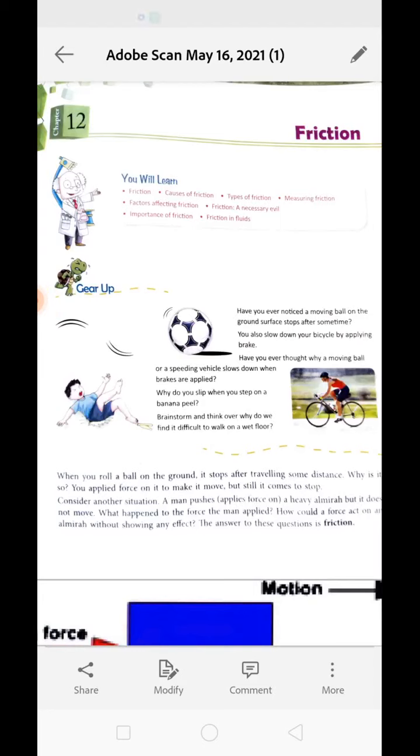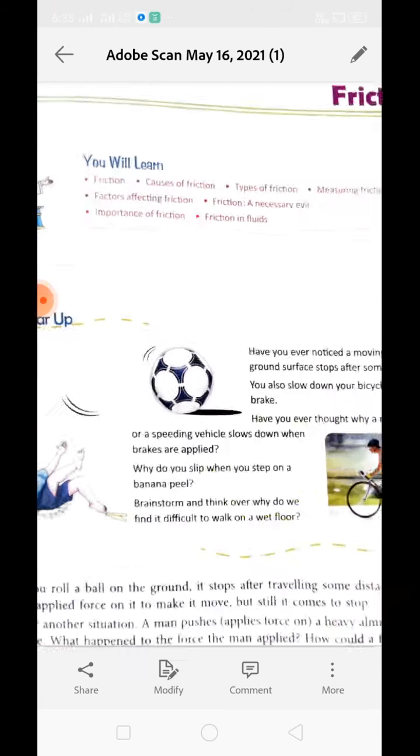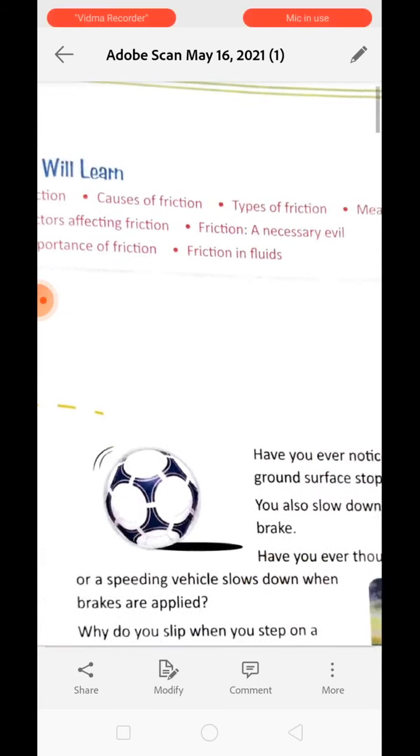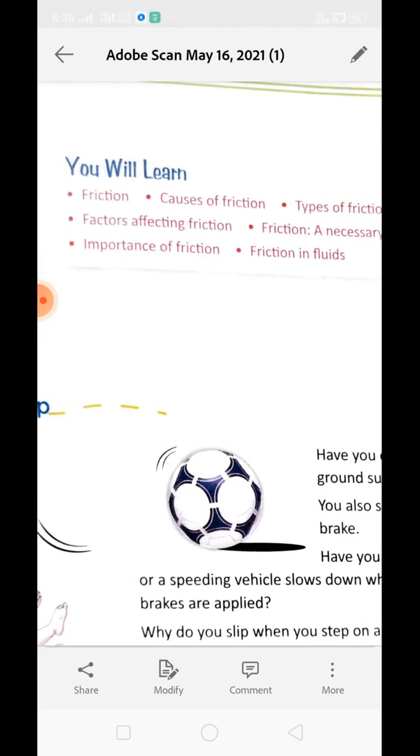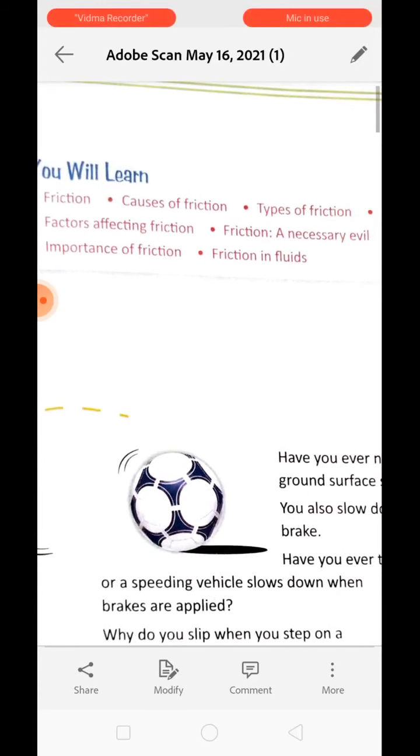Today we are discussing our 12th chapter that is called friction. This is our very first video on this topic. In this chapter you will learn about friction. What are the causes of friction? What are the types of friction? How can we measure friction? What are the factors affecting friction? Friction as a necessary evil, and the importance of friction. We will also learn about fluid friction.